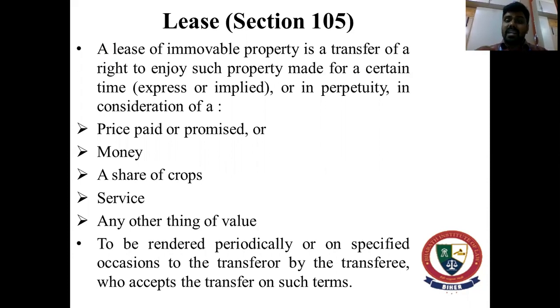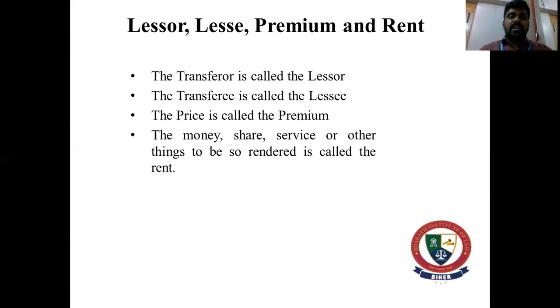This has to be rendered periodically or on specified occasions to the transferor by the transferee who accepts the transfer on such terms. So it has to be paid periodically, or on any specified date which has to be agreed upon by the lessor as well as the lessee in the lease deed. These are certain important terms as far as a lease is concerned.